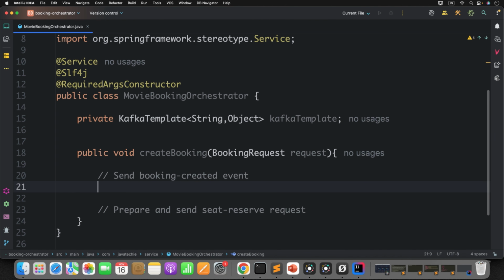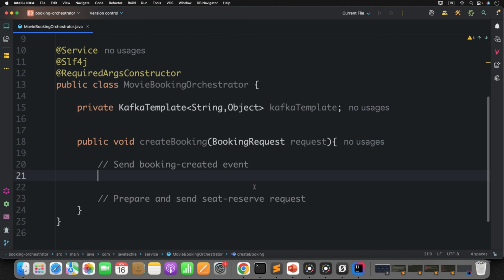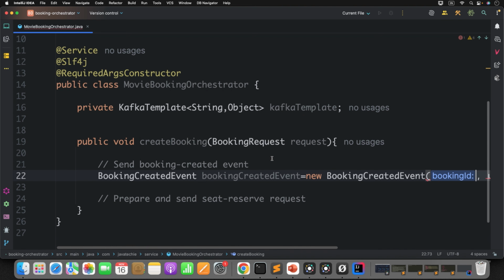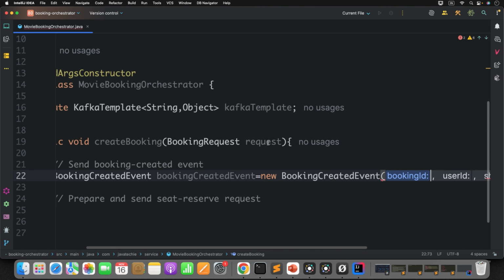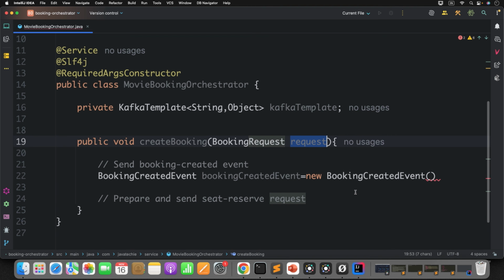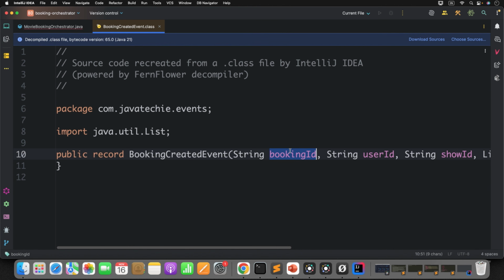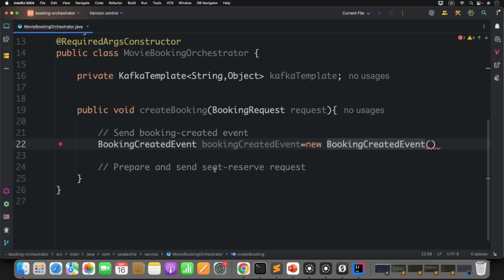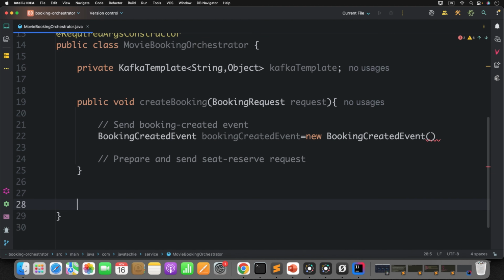So first, let's create the booking created event. Let me create an object of it. Now get all the fields from this particular request and map them to your booking created event. What is the first argument? Booking ID, which must be a dynamic value, right? So I'll define a private method that will generate a dynamic random string ID for me.